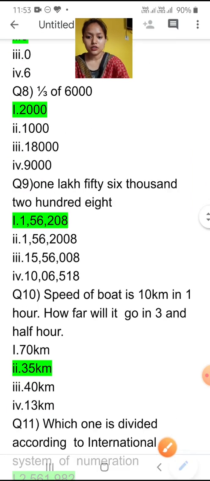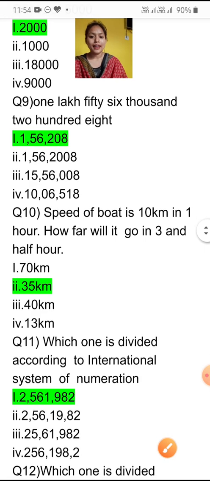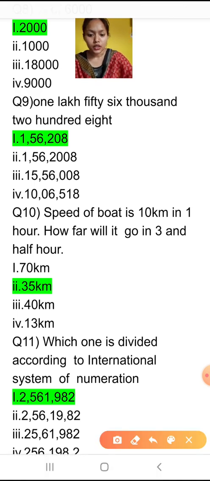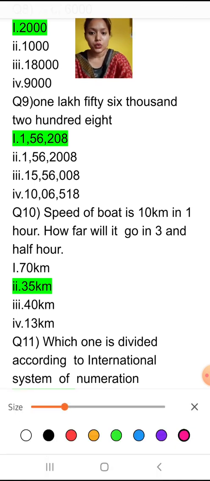Next question. How will we write 1,56,208? Like this. As you can see, lakh is there, which means this is the Indian system. First of all, you have to find whether the given statement is in the Indian system or the international system. So it is clear that it is in the Indian system.